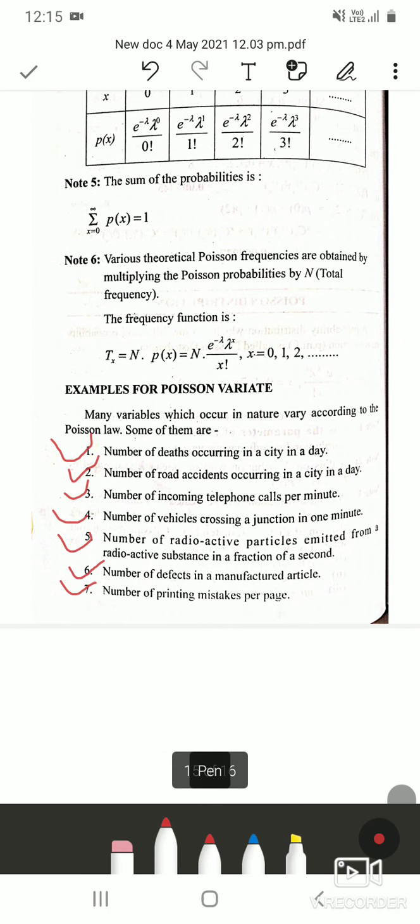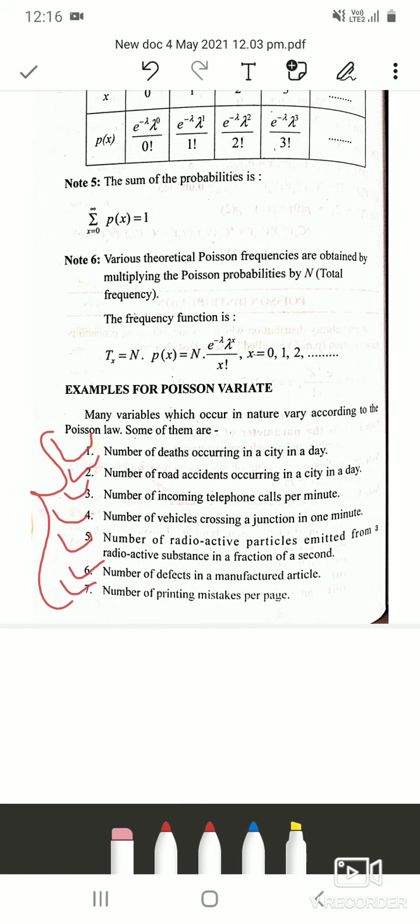So all such examples that we can see in our day-to-day life can be solved using Poisson law or Poisson distribution. These are a few examples. For 2 marks they can ask: write the PMF of Poisson distribution and give any 2 examples of Poisson variate. Then you can write any 2 examples. It can be of your own also, not necessary that it should be among these 7.